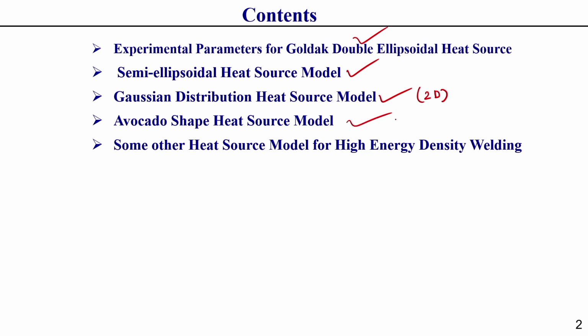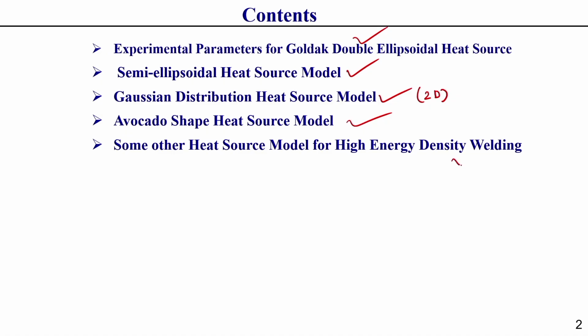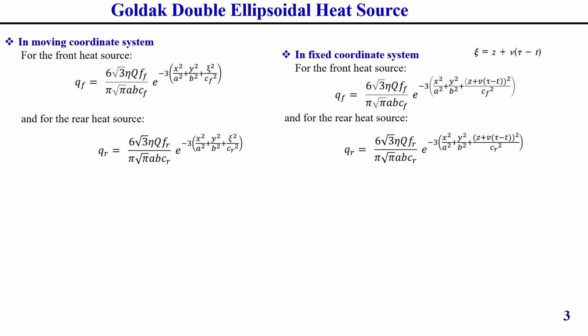Apart from these, I will also discuss some other heat source models which are mainly used for high energy density welding processes like laser beam, electron beam, and even plasma arc welding. So, first of all I will discuss experimental parameter calibration for the Goldak double ellipsoidal heat source model. In the last lecture I have already discussed what the Goldak double ellipsoidal heat source model is.